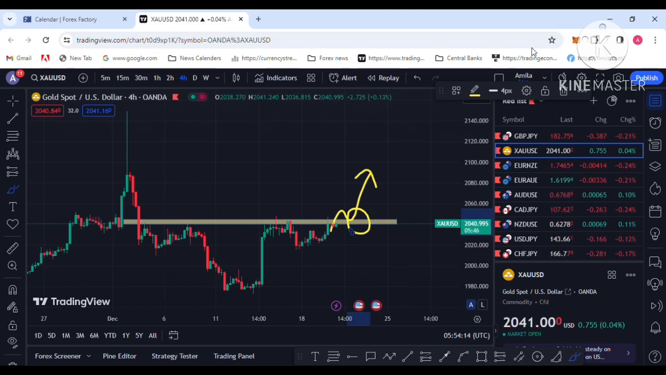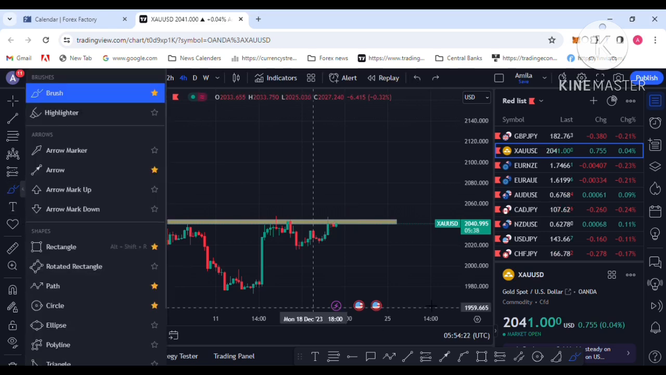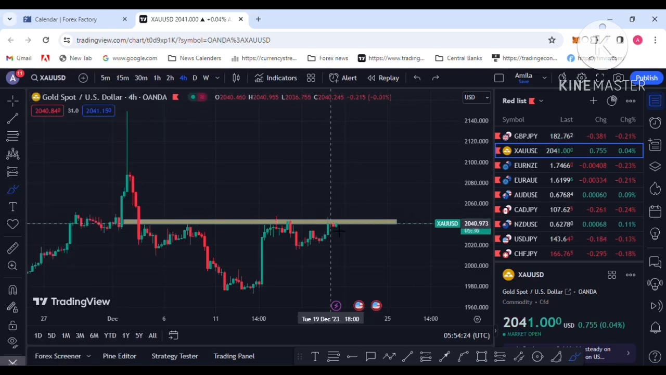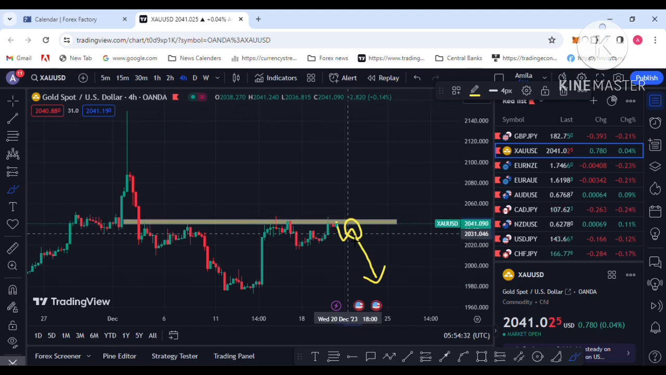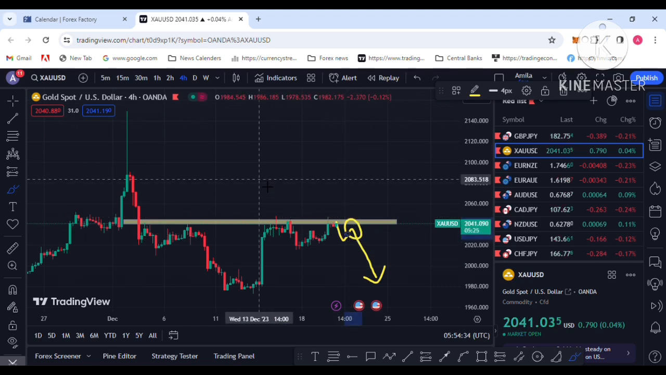You should wait for the retest to get the buy trade at this level. It can go to the upside and it can go to the downside. If there is a breakout to the downside, wait for the retest, and that is your sell trade. So wait for the breakout and also wait for the retest of this level.